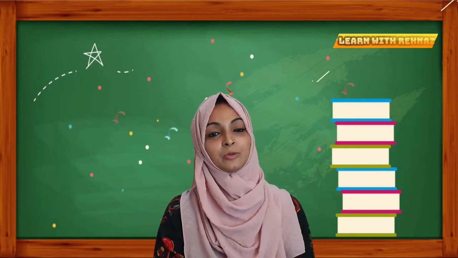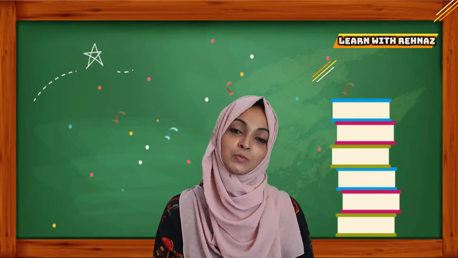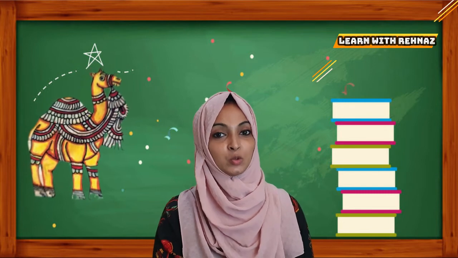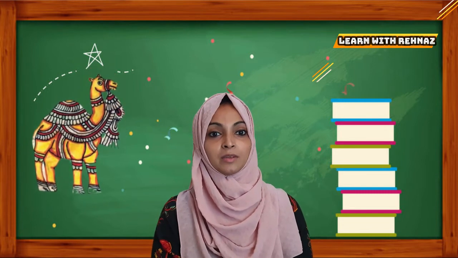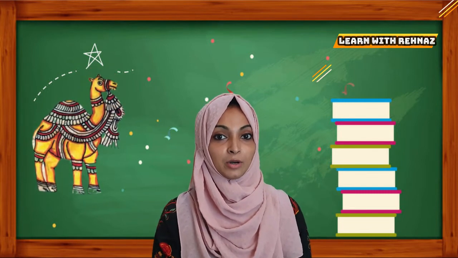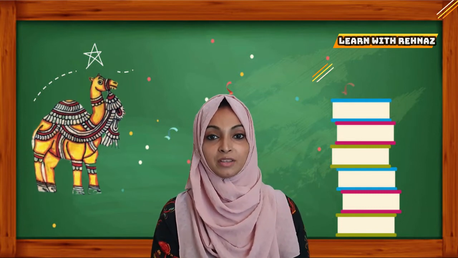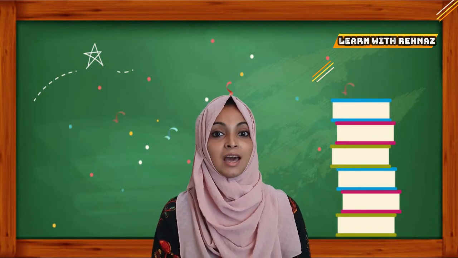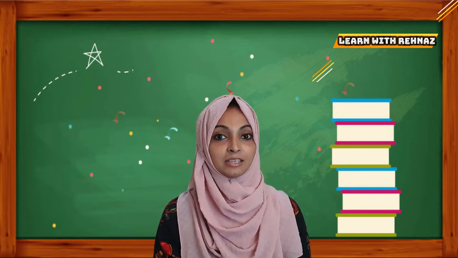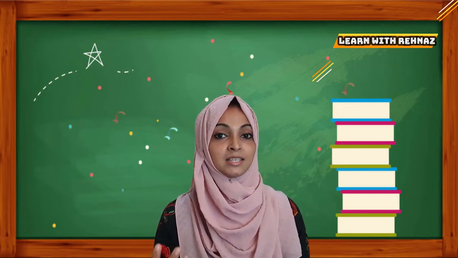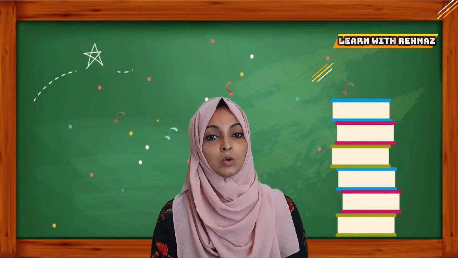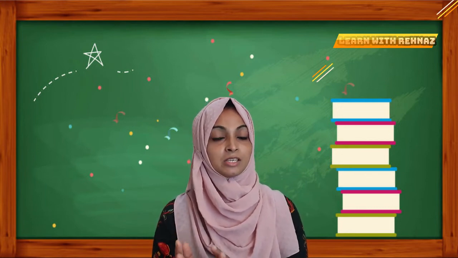So today we learn the poem Oont Chala. Oont means camel and chala means to walk. So in this poem, the poem is actually about a camel, and it explains the features and movements of the camel and how it walks and carries itself in the desert without getting stuck in the sand. So as you all know, the camel is called the ship of the desert. So come, let's learn the poem Oont Chala.